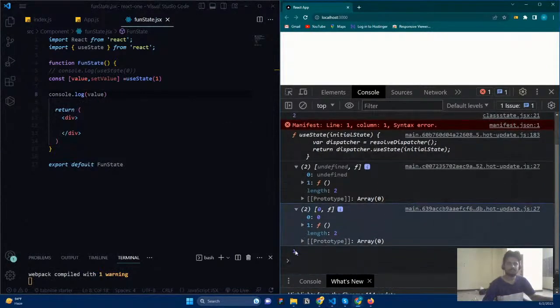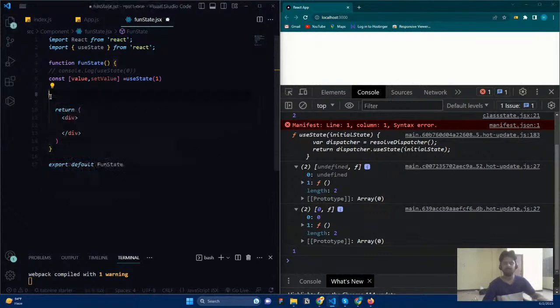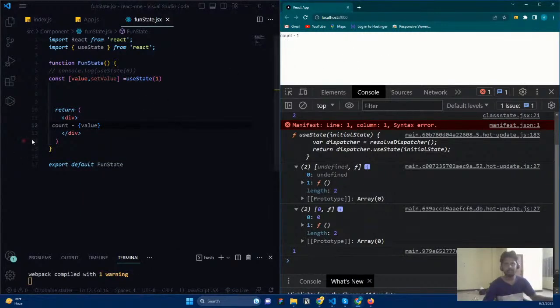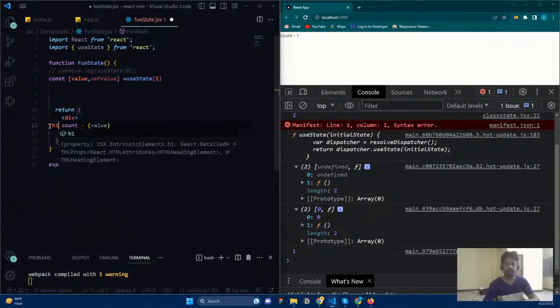You can see we are getting the one that we have given here. So now we can simply write count, and here I'm going to write JavaScript. The JavaScript code is going to be valid. So now if I write it, you can see we are getting count. So let me write it in the H1 tag.